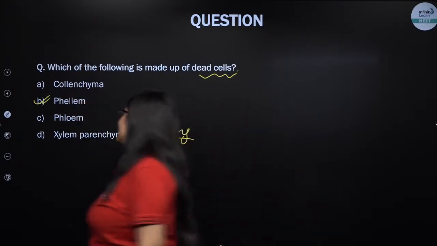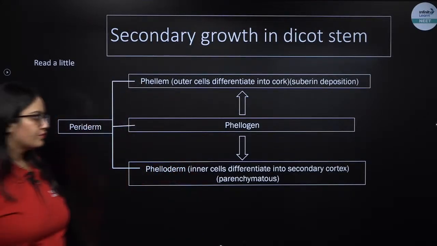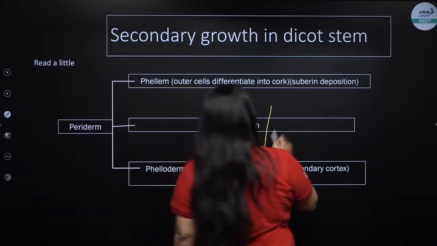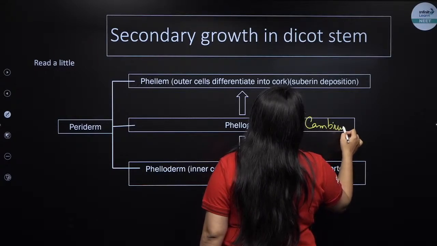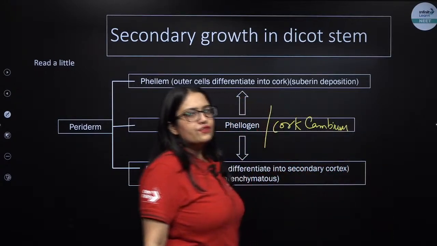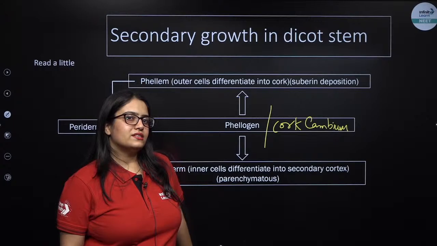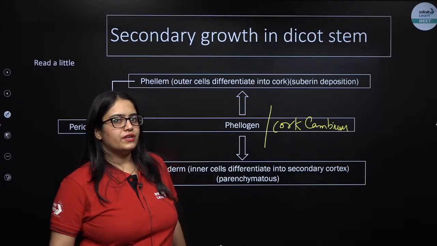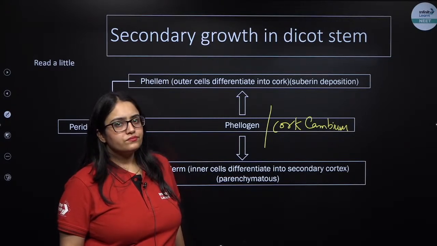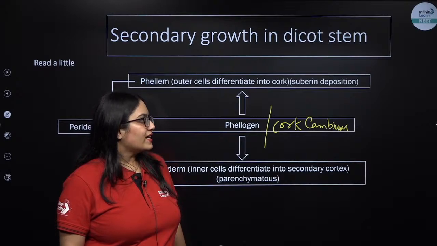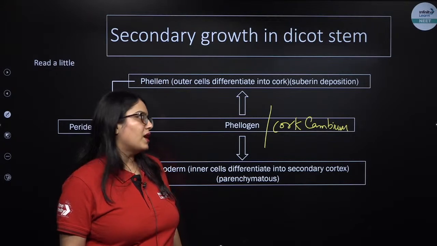Phellem. What is phellem? Let me explain with this simple diagrammatic representation. Phellogen, also known as cork cambium. Remember I told you when I was explaining lateral meristem, there are two examples of lateral meristem, that is vascular cambium and cork cambium, that help in secondary growth. So cork cambium also helps in increasing the girth of the plant parts.